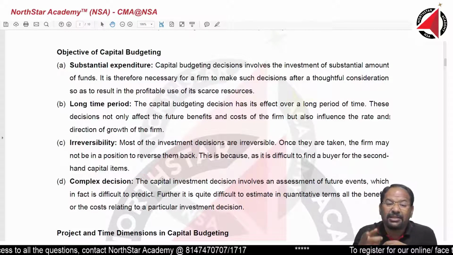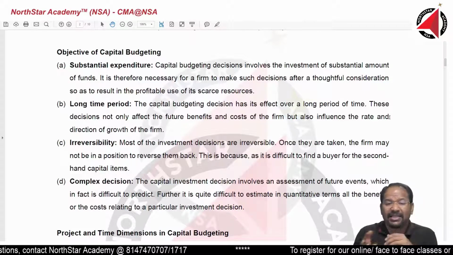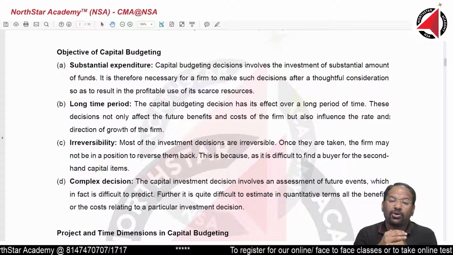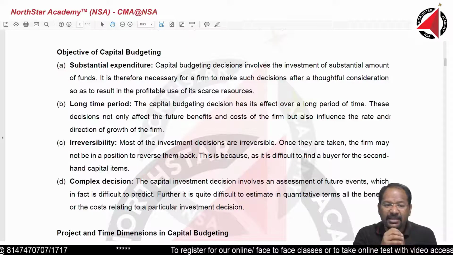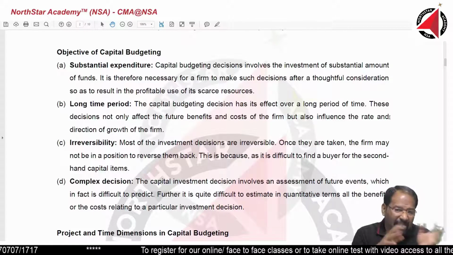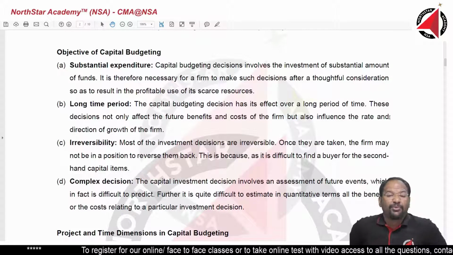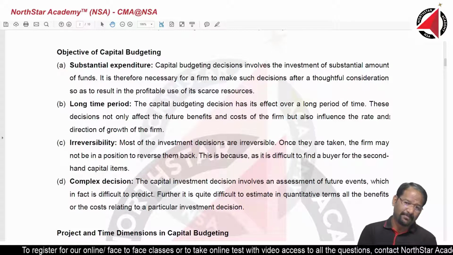Second, irreversible decision. If you have bought a car, you are not going to sell it just like that. In case you wish to sell, you will not get the same price. You are going to lose a lot of money on that car. So the first reason why we do capital budgeting, why we sit down and analyze so much, is because it involves substantial expenditure. There is a good amount of money which you are spending.